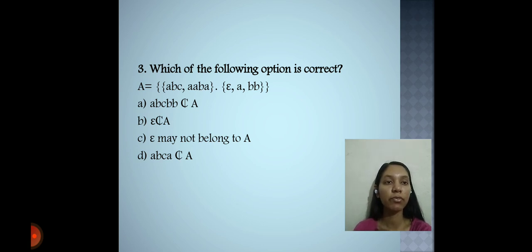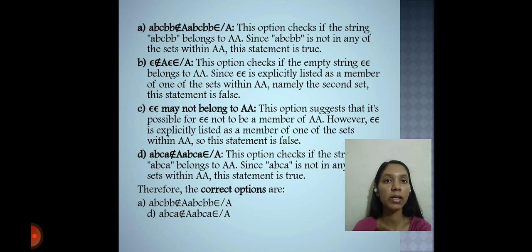Here we have given 4 options and we will check which of the following option is correct by analyzing those options. First, ABC BB epsilon AA BC BB epsilon A. This option checks if the string ABC BB belongs to AA. Since ABCBB is not in any of the sets within AA, this statement is true.